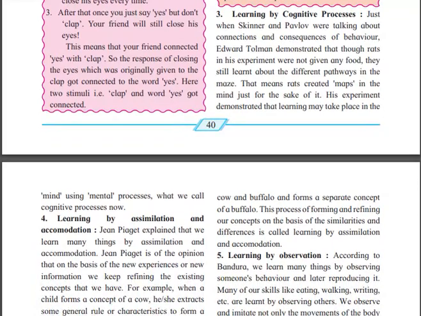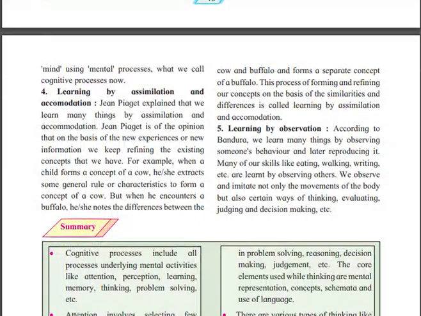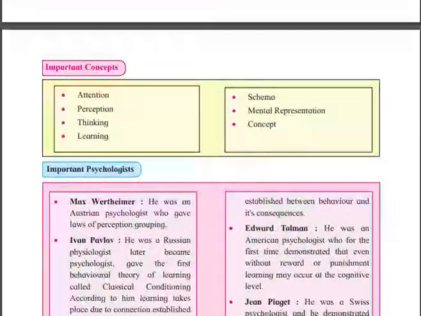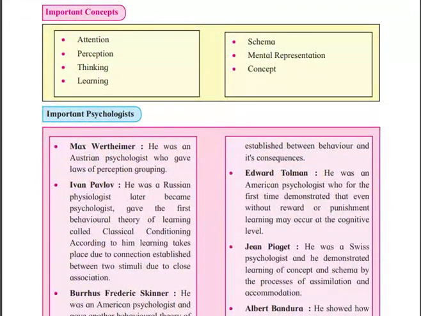Okay, learning by cognitive process. Then learning by assimilation, accommodation, learning by observation. I think so, I completed this chapter. So you have to learn again and again in your life.